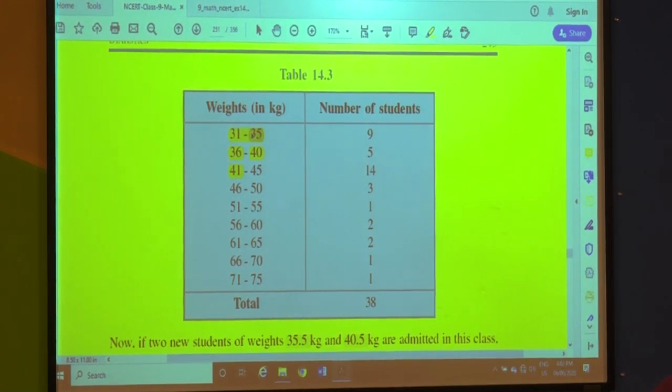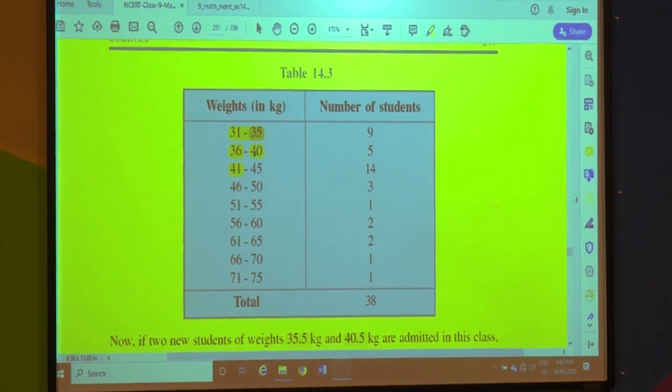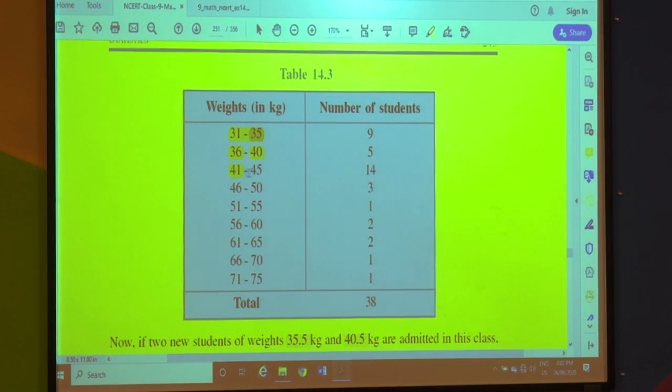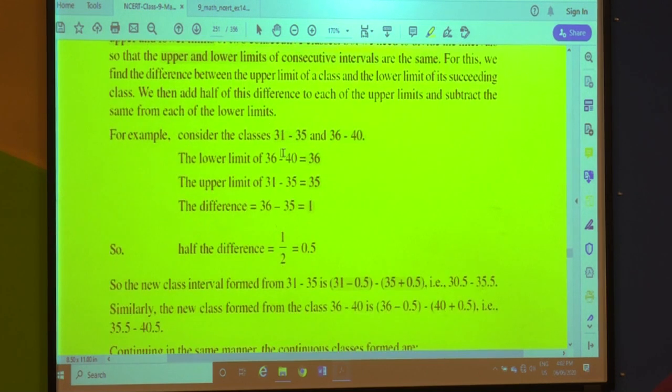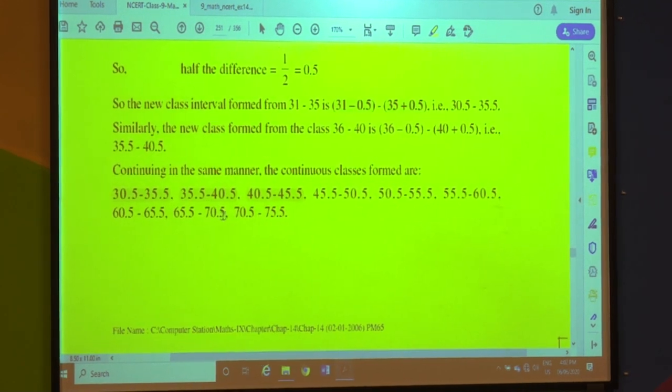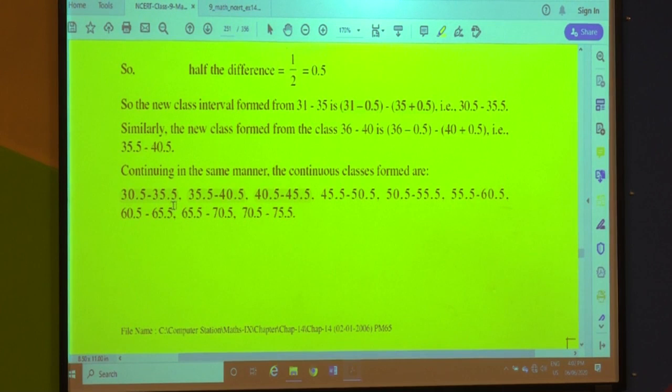Now the upper limit in the first class interval is the lower limit in the second class interval, and here 40 will become 40.5 and here 41 will become 40.5. Means now the upper limit of one class is the lower limit of the second class. The classes have become continuous. You can see here whatever I said just now in the table.